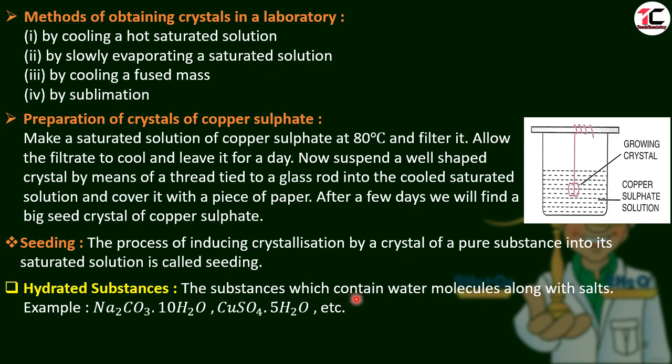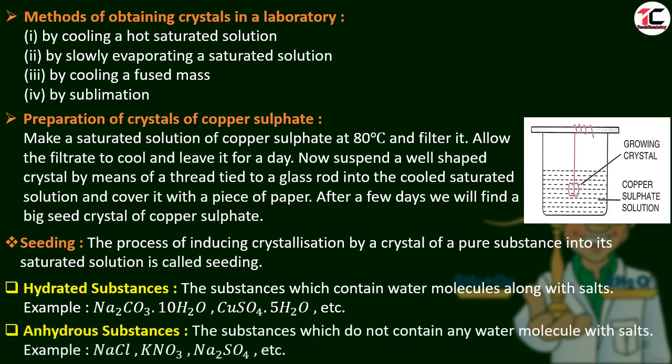The substances which contain water molecules along with their salts are called hydrated substances, and here are some examples. Sodium carbonate decahydrate, this is washing soda. Copper sulfate pentahydrate, this is blue vitriol. They are hydrated as they have water molecules. What are anhydrous substances? The substances which do not contain any water molecule with salts are the anhydrous substances. Some examples are sodium chloride, potassium nitrate, sodium sulfate. There is no water molecule in their formula, so they are anhydrous.